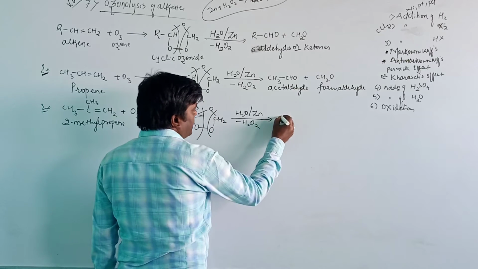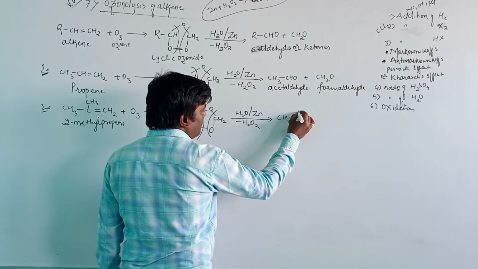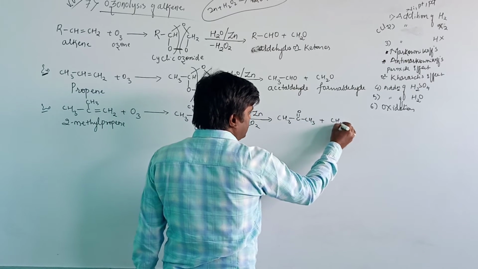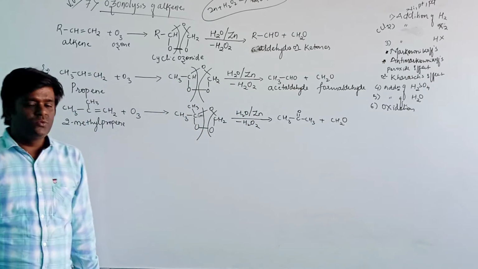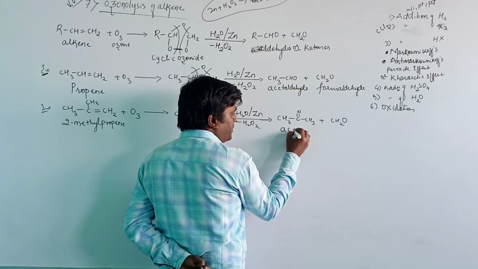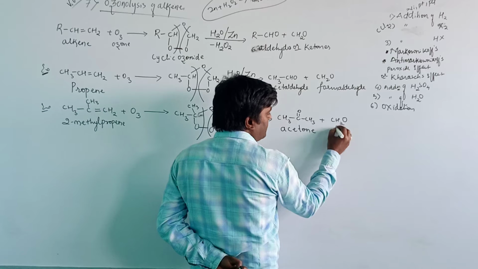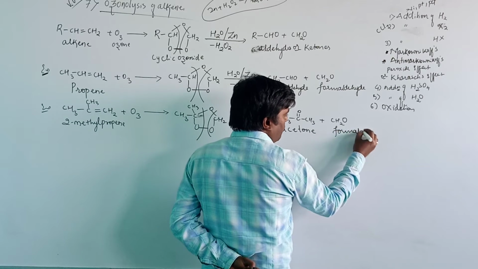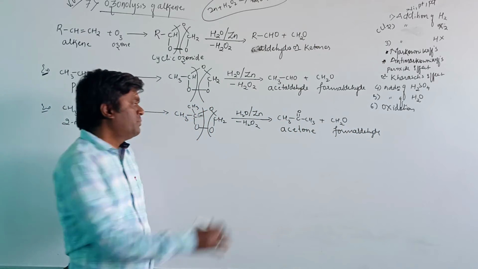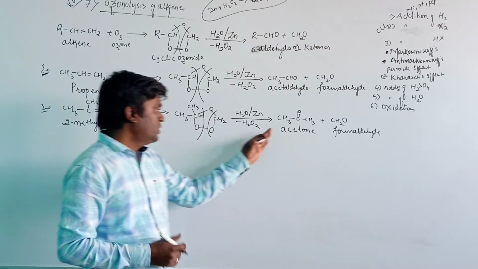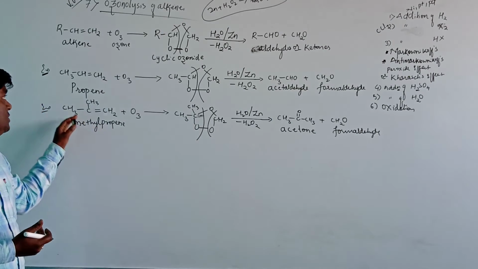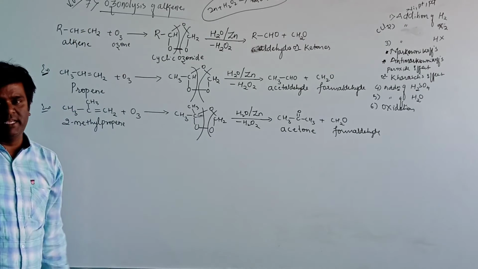Then let us see the products. Here CH3C double bond O CH3 and another one will be CH2O. The compound here is acetone, and this will be formaldehyde. The IUPAC name of formaldehyde is methanal. This is the ketone and this is the aldehyde. We can prepare an aldehyde as well as a ketone by the ozonolysis of alkenes.